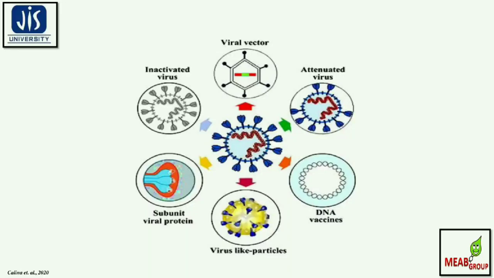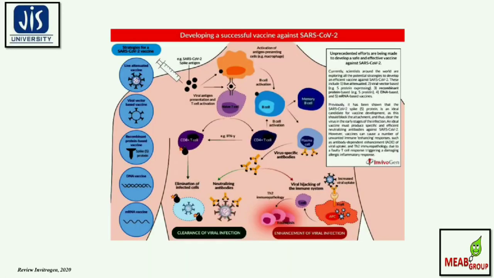This includes number 1, the live attenuated, followed by the viral vector-based, that is the S protein expressing, recombinant protein-based, that is the S spike protein, DNA-based, and the mRNA-based vaccines. Previously, it has been shown that the SARS-CoV-2 spike S protein is an ideal candidate for vaccine development, as this should block the attachment and thus clear the virus in the early stages of the infection.